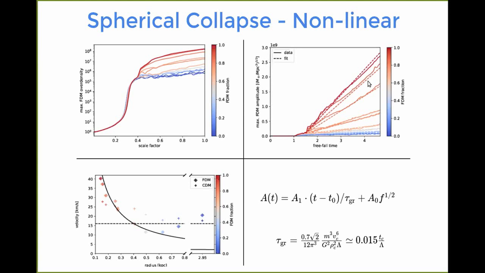And what we can see is that indeed, especially for pure fuzzy dark matter, so that's the highest curve here, we have this strong increase. And then for lower fuzzy dark matter fractions, the growth of the soliton is actually suppressed to a degree where there is almost no growth anymore. And that is probably one of the reasons why for too little fuzzy dark matter, we don't see a stable soliton forming anymore, because the formation timescale probably becomes larger than the gravitational timescale, and then solitons are constantly disrupted as soon as they start forming.